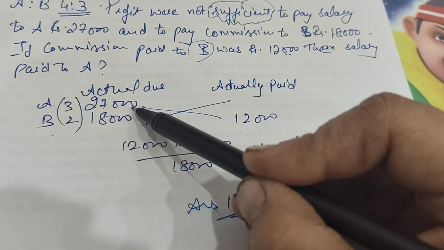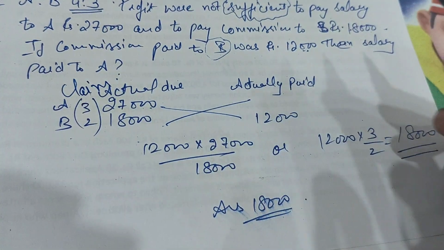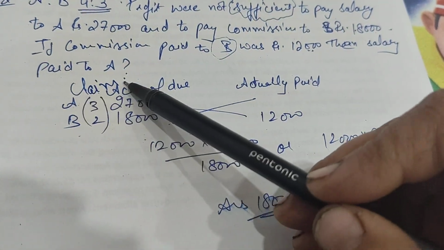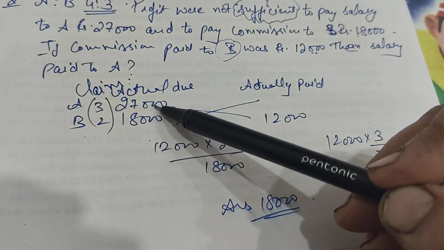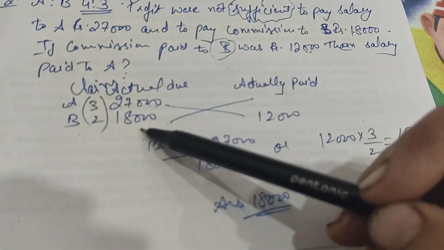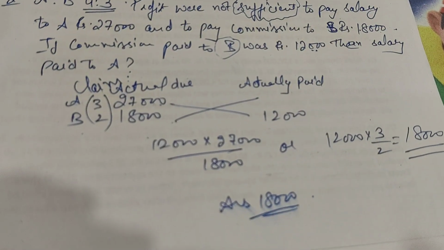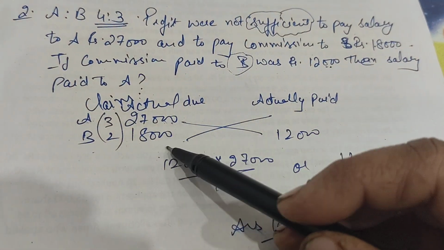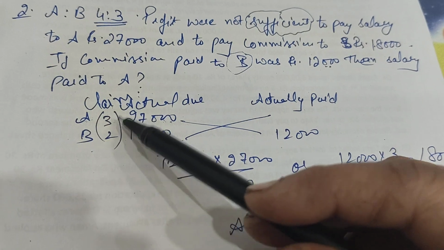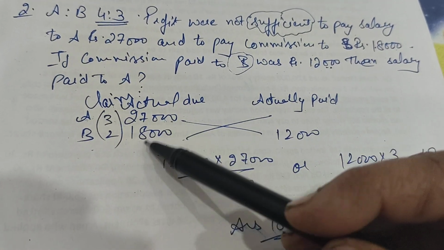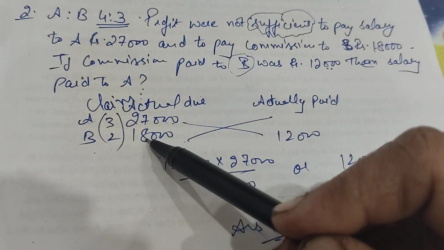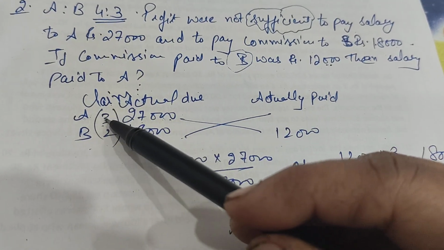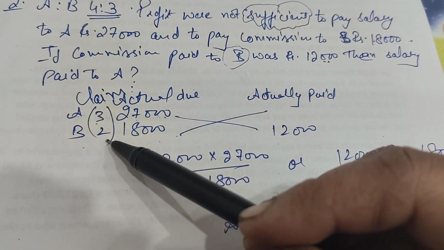So what is the ratio of their claim? Here we are not taking the profit ratio, rather we are taking their claim ratio. What is due to A is 27,000, what is due to B is 18,000. If the amounts due to them are 27 and 18, what is the ratio of 27 and 18? Both are divisible by 9. So 9 2s are 18 and 9 3s are 27. So the claim ratio is 3 is to 2.